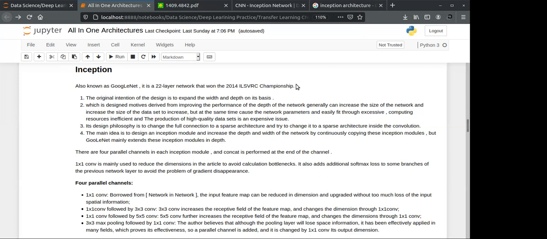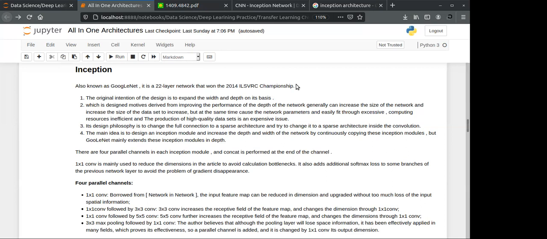So let's see what Inception Net is. Its aim is to improve the information we get from an image. It extracts the whole information in one step.